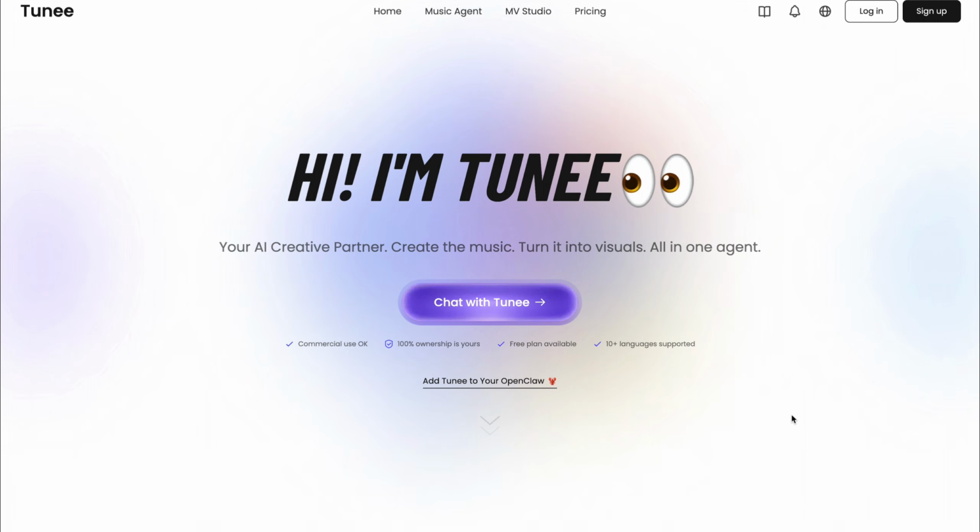Meet Tunee AI Music Agent. And trust me, this is not just another AI music generator. This is basically an all-in-one AI creative studio where you can simply chat with AI like a professional music producer. And within minutes, generate full songs, create realistic vocals, and even turn them into cinematic music videos. No music skills, no complicated setup. Just type your idea, and let AI create the rest.